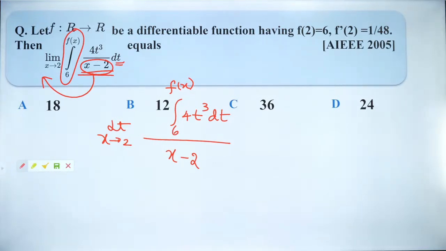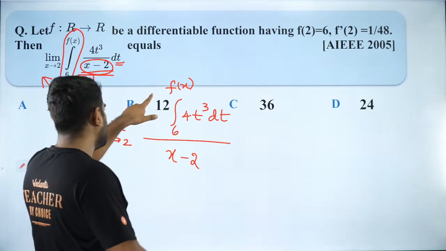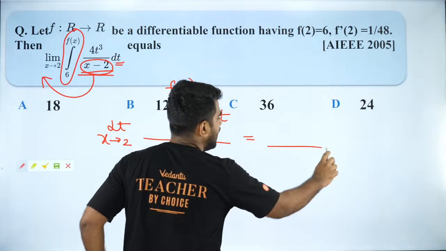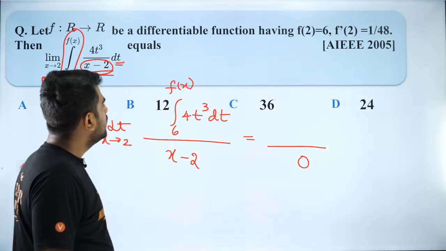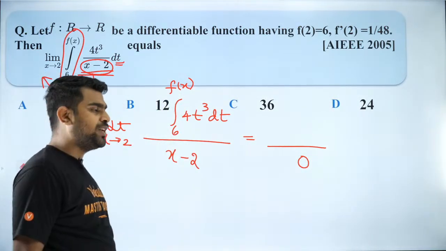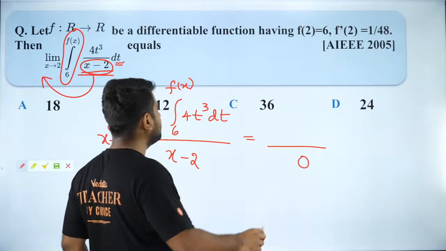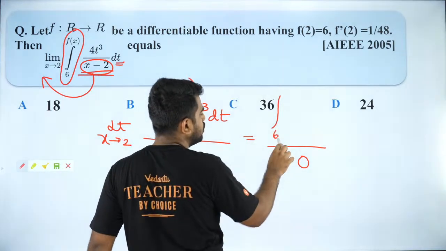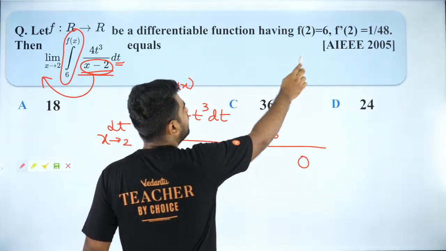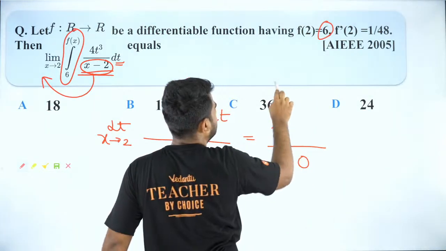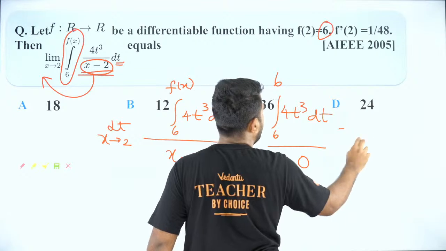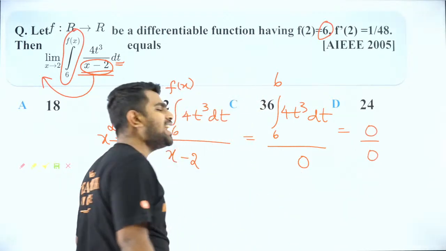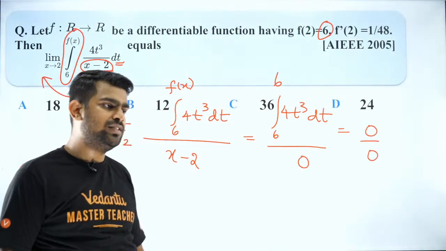Okay, so guys, first of all, directly apply 2. If I directly apply 2, I will get 2 minus 2, which is under. We will check it, Aishwarya. And on the numerator, I will get integral 6 to f of 2. What is f of 2? f of 2 is 6. 4t cube dt. So don't you think it is 0 by 0 form? So can I apply L'Hopital?